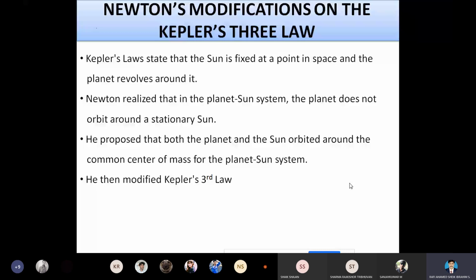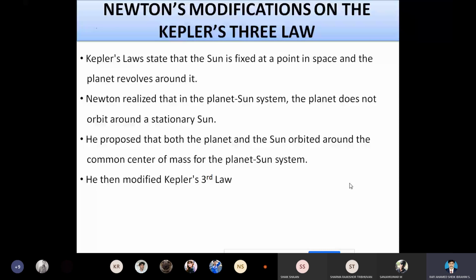So he proposed that both the planet and the sun orbit the center of mass of the planet-sun system. Then he modified Kepler's third law of planetary motion.